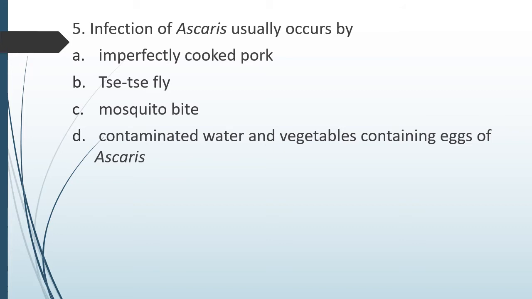Question number 5. Infection of Ascaris usually occurs by imperfectly cooked pork, tsetse flies, mosquito bite or option D, contaminated water and vegetables containing eggs of Ascaris. So how does the Ascaris infection spread, and how does it start in a healthy individual? The correct answer is option D, that is by ingestion of contaminated food and vegetables that contain the eggs of the Ascaris. So if the food and water we consume contain the eggs of Ascaris, then a healthy person can develop infection of Ascaris.